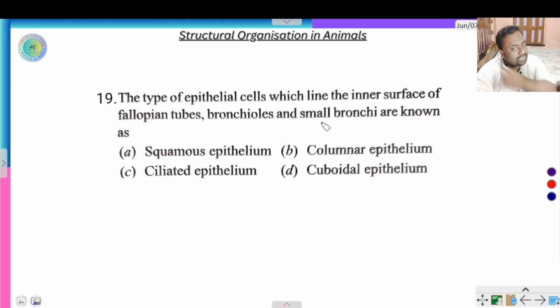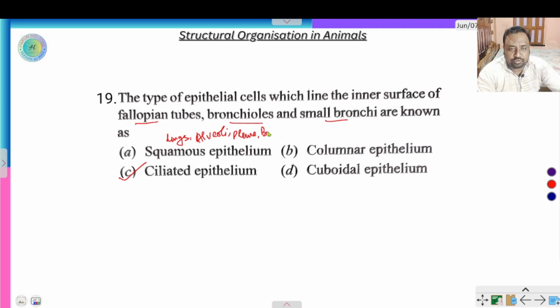The type of epithelial cell which lines the inner surface of fallopian tube, bronchiole and small bronchi. In the fallopian tube it helps transfer the egg, that is movement. In bronchiole it helps in movement of gases. So here the correct answer is ciliated epithelial tissue. Where is squamous epithelium found? In lungs, alveoli, pleura, Bowman capsule.